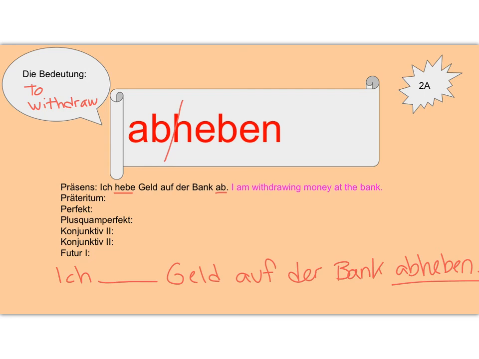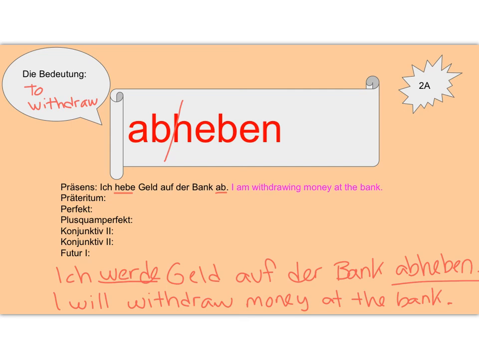And you need the present tense form of will. Ich werde. So I will, and then abheben, I will withdraw. And then the rest of the information. Geld auf der Bank. I will withdraw money at the bank.